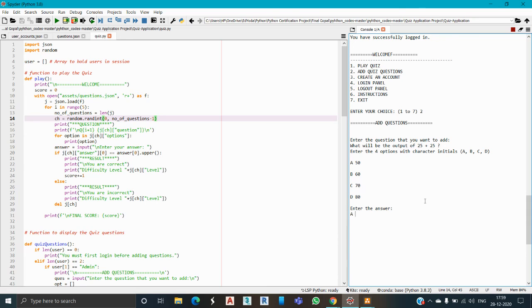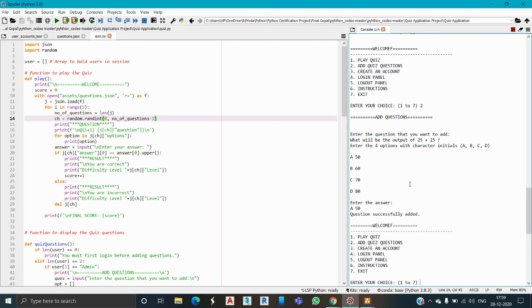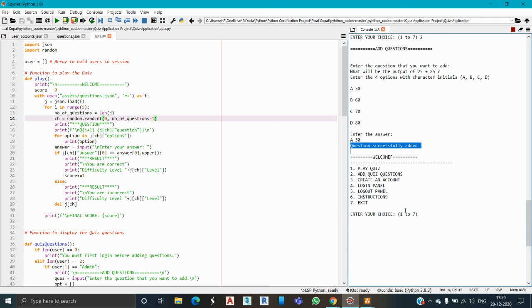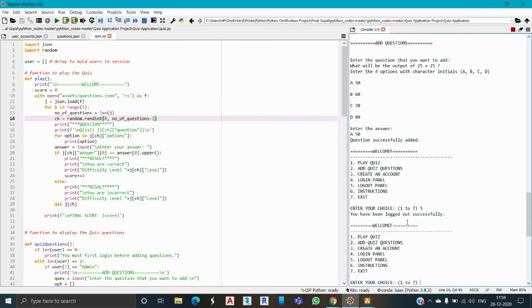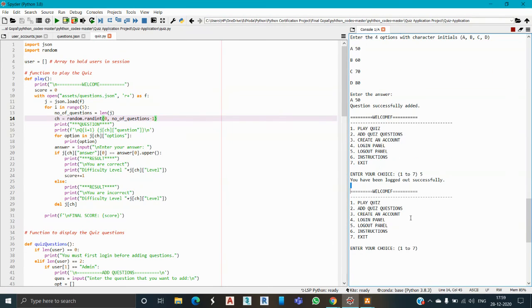And the answer is option A, 50. So the question was successfully added. We logged in using admin credentials. Now we need to log out. I press 5. You have been logged out successfully.